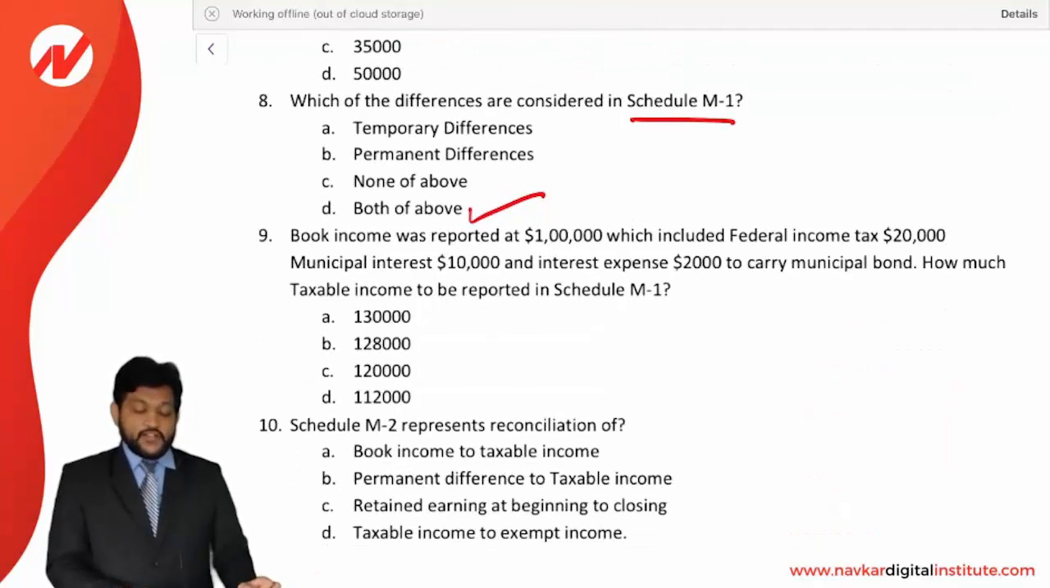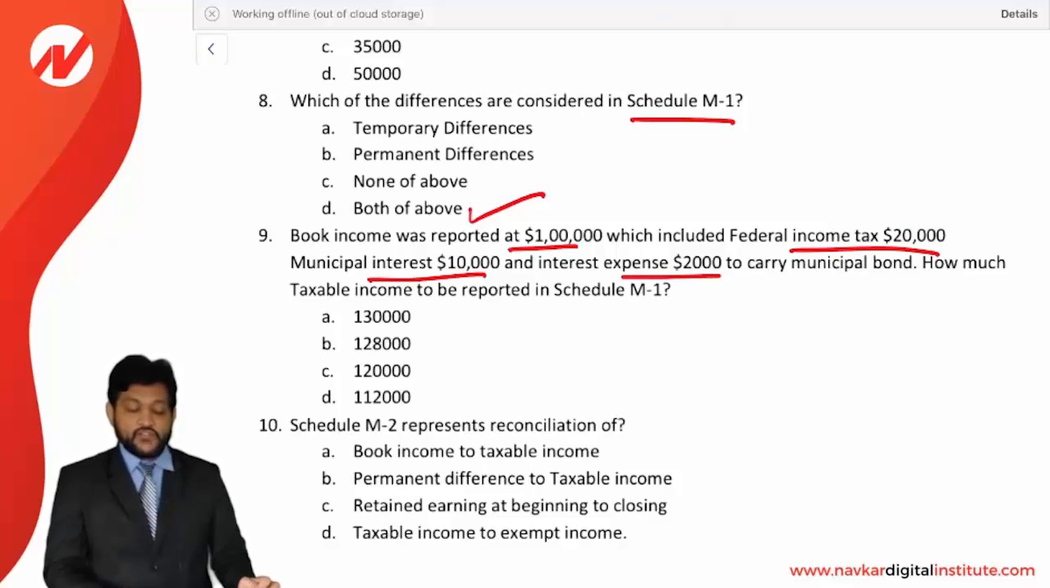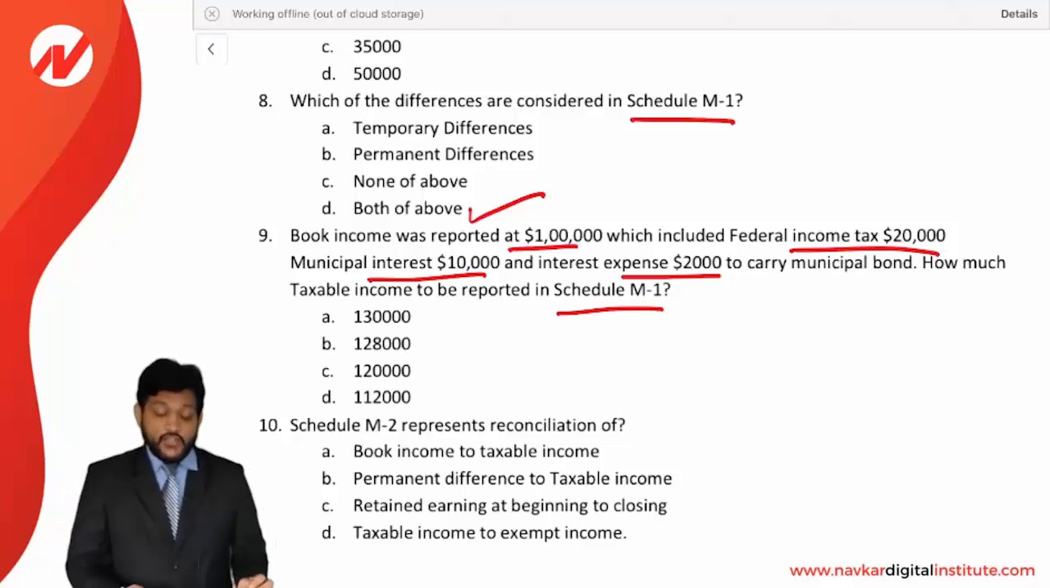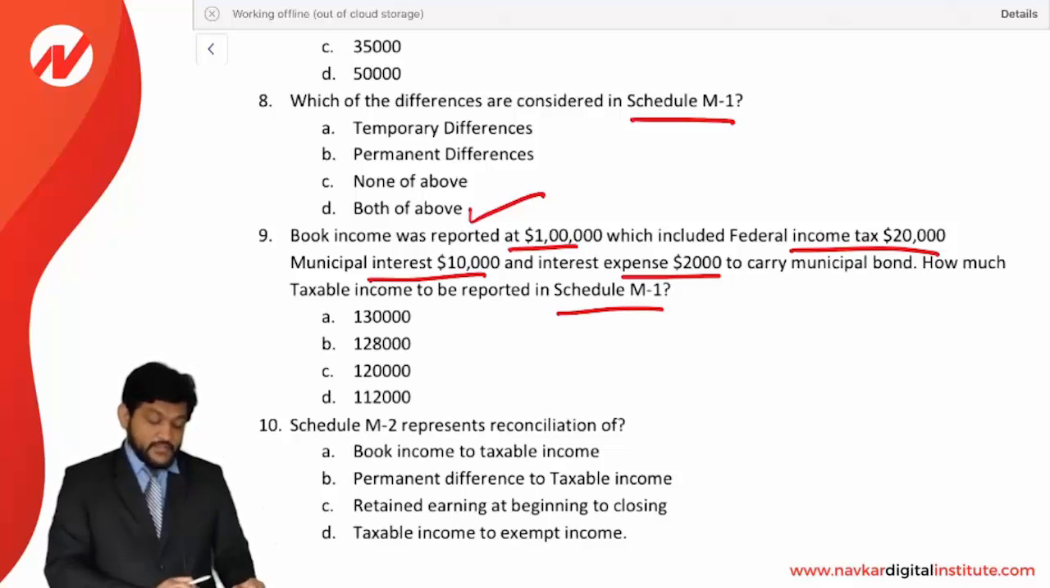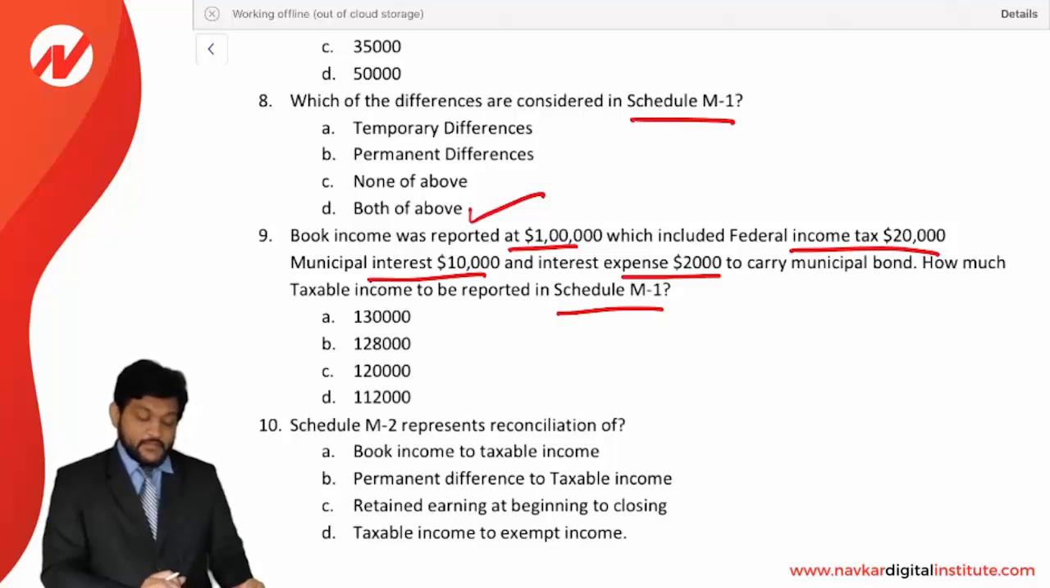Book income was reported at 1 lakh, which included a federal income tax of 20,000, municipal interest 10,000, and interest expense of 2,000 to carry a municipal bond. How much taxable income is to be reported in Schedule M1? Book income is 1 lakh. Federal income tax is a disallowed expense, so it will be added back. Municipal bond interest is exempt income, so it will be reduced. And interest expense to carry a municipal bond is a disallowed expense, so it will be added back. So the final answer is 1,12,000. D is the correct option.